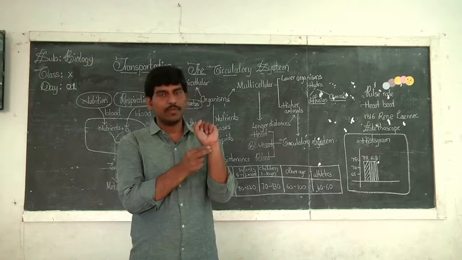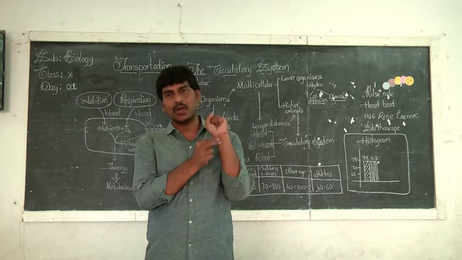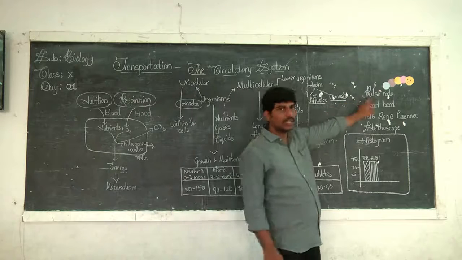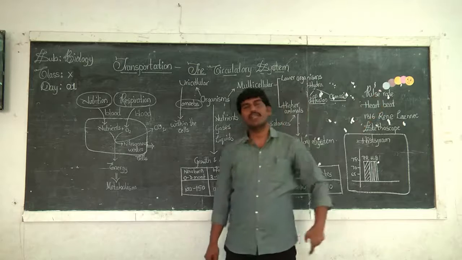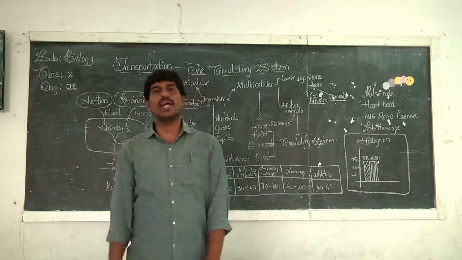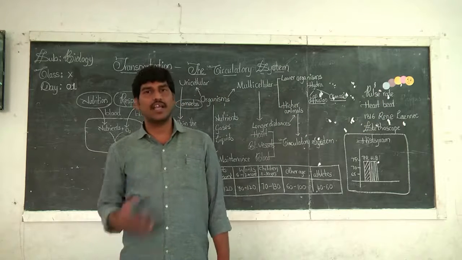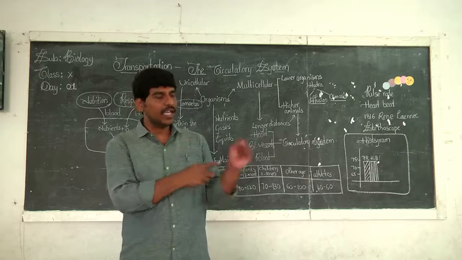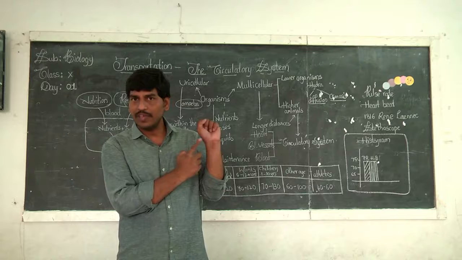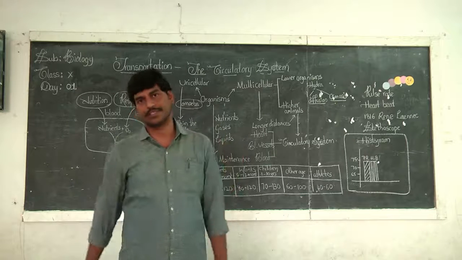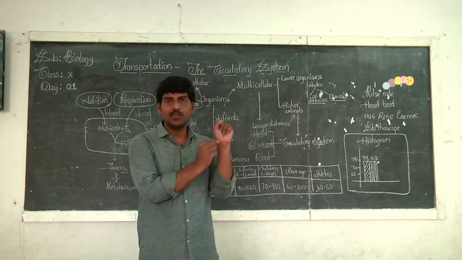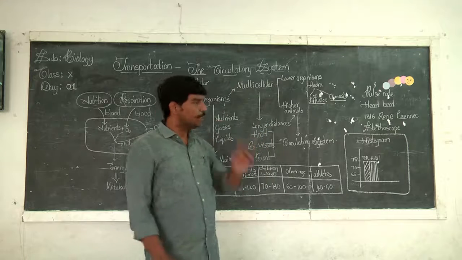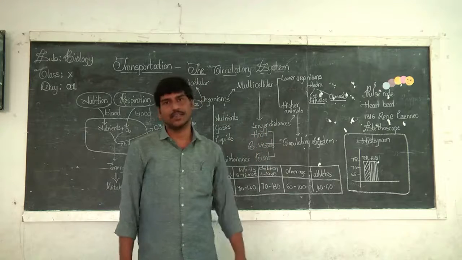Now, the count you take for 1 minute is called the pulse rate. The pulse rate is indirectly measuring the beat of the heart, the contraction and relaxation of the heart. The heartbeat is indicated by the wavy-like movement of our blood vessels. The small jerky movements present below the skin give the pulse rate, the indirect heartbeat.